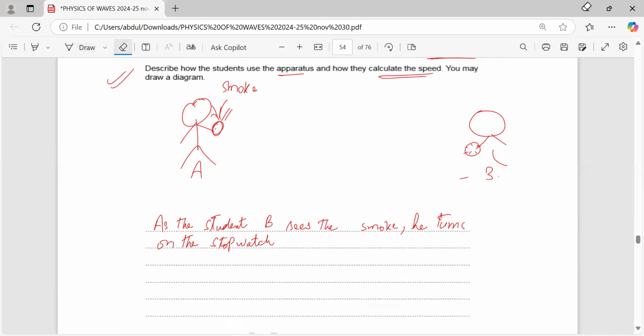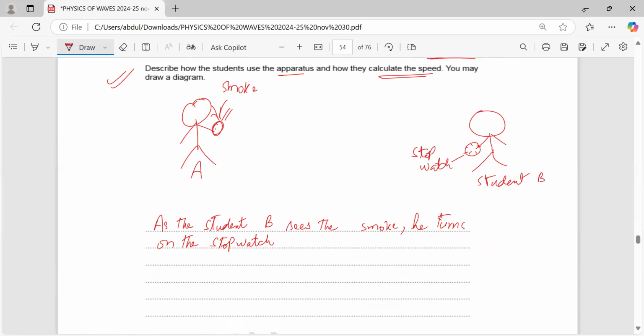Student B here, and this is the stopwatch.